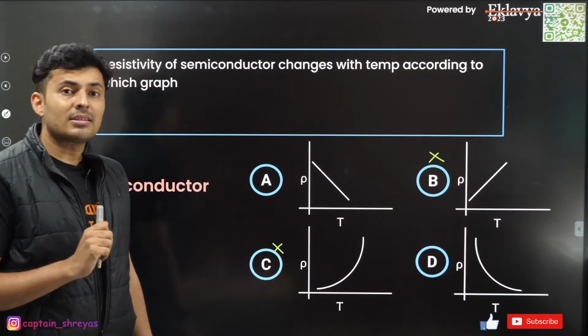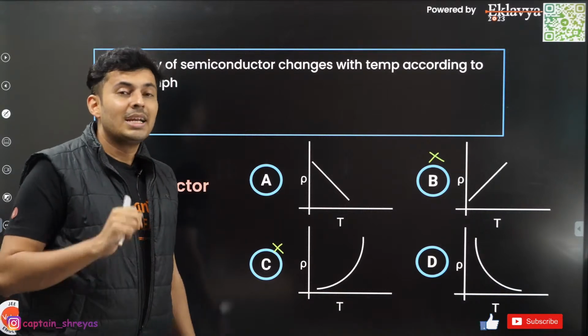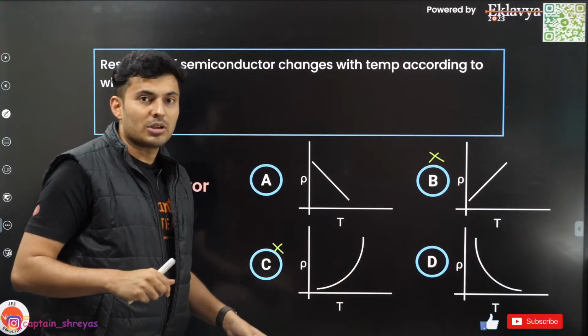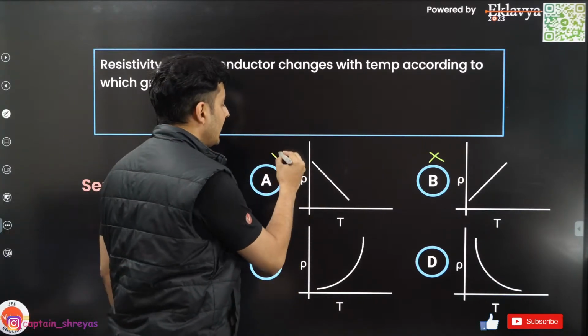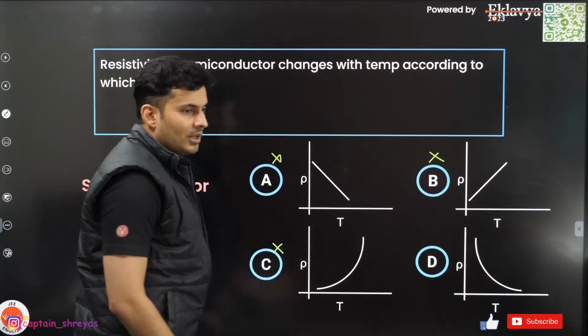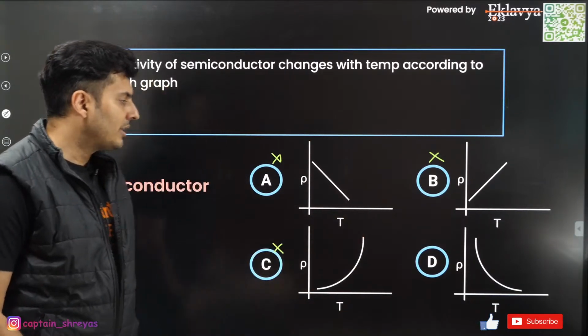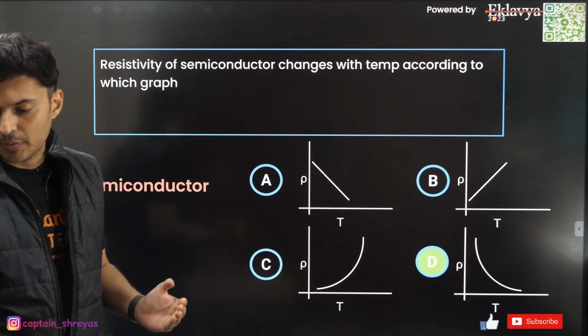Now when it decreases, how does it decrease? Does it decrease in a linear form or non-linear form? It is never a straight line. It is not directly proportional to the temperature with a negative coefficient. No, it is not a straight line. It is always a curved graph. It is a non-linear graph. So remember that. So that is why the correct answer should be D. Yes, very good.